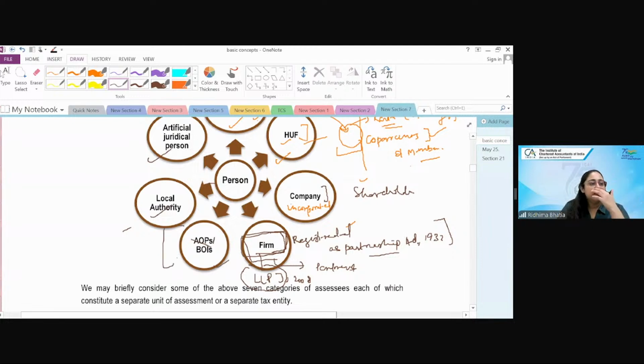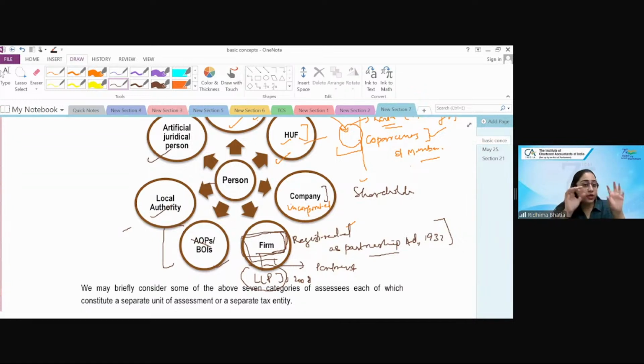Now, AOP, BOIs क्या? Now, so firm, when it's formed, is not formed with the intention of a short-term project. It is formed as a going concern, right? But AOPs and BOIs are when 2 people or 3 people come for a project, or they are not a family member, they are not forming company, they are coming as a joint venture, or they are probably having a joint venture, then they are recognized as AOP.